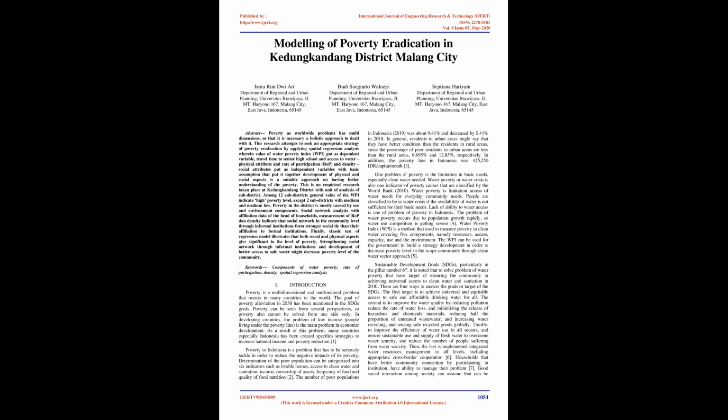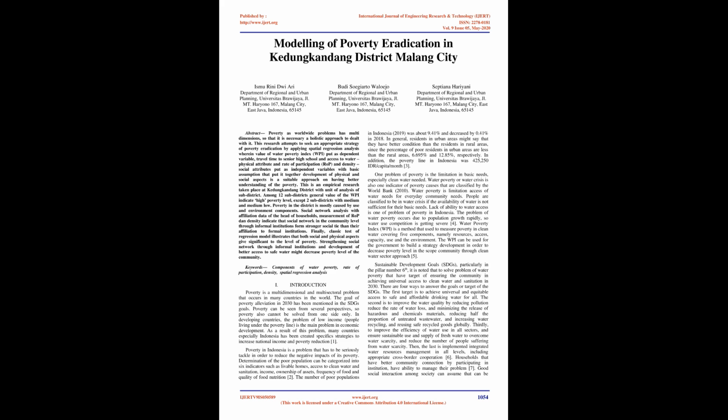Introduction. Poverty is a multidimensional and multi-sectoral problem that occurs in many countries in the world. The goal of poverty alleviation in 2030 has been mentioned in the SDGs. Poverty can be seen from several perspectives, so it also cannot be solved from one side only. In developing countries, low income, with people living under the poverty line, is the main problem in economic development. As a result, many countries, especially Indonesia, have created specific strategies to increase national income and reduce poverty. 1. Poverty in Indonesia is a problem that has to be seriously tackled